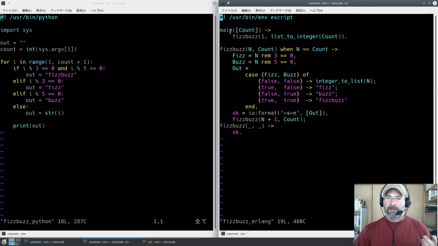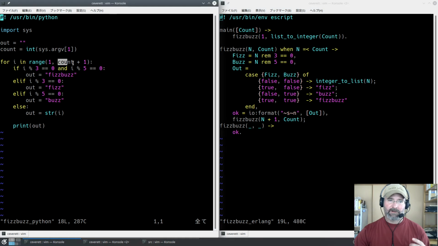So we should be getting only one argument. And if this gets more than one argument, it's going to crash. We don't care because this is FizzBuzz. Who cares? So we get count as a string. We're going to convert that from a list to an integer, and we're calling fizzbuzz from 1 to whatever the count was, just like we did over here.